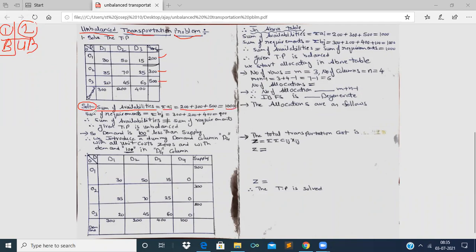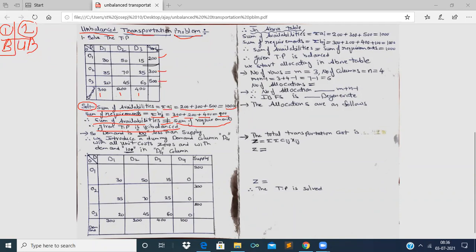And the sum of requirements is equal to summation bj, that is b1, b2, b3: 300 plus 200 plus 400 is equal to 900. So here itself it is clear that the sum of availabilities is not equal to the sum of requirements. Therefore the given transportation problem is unbalanced, right?